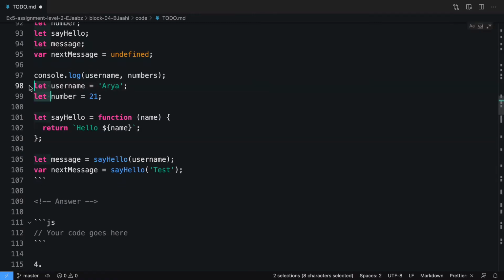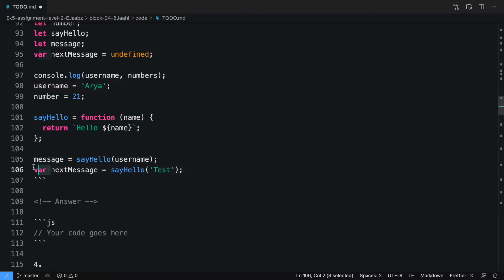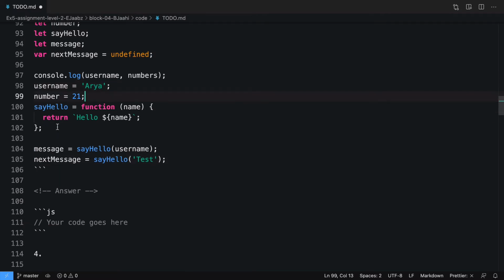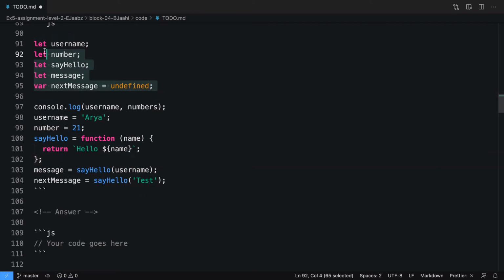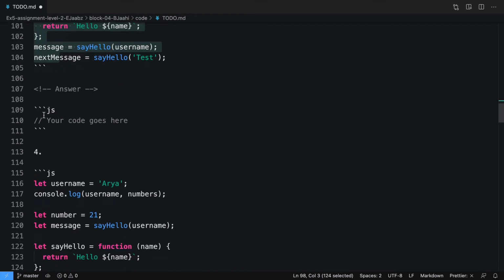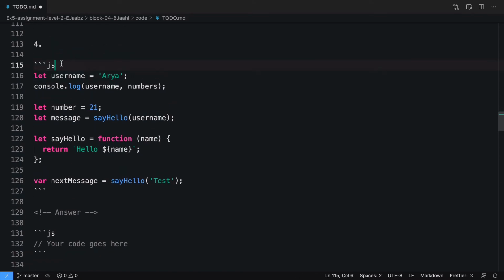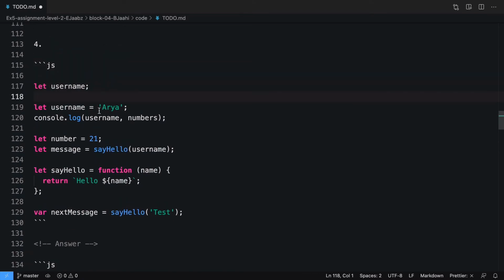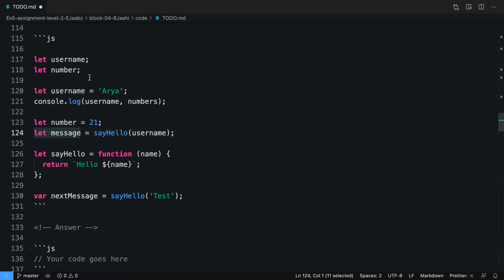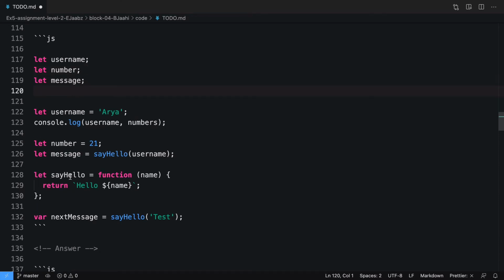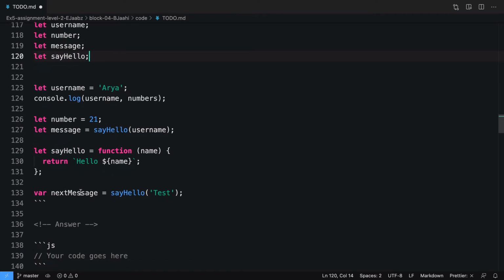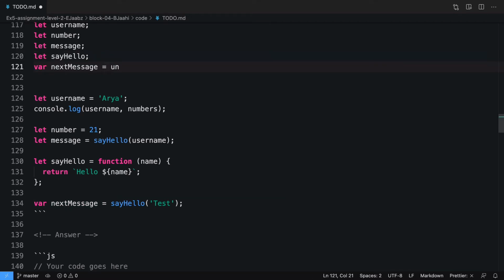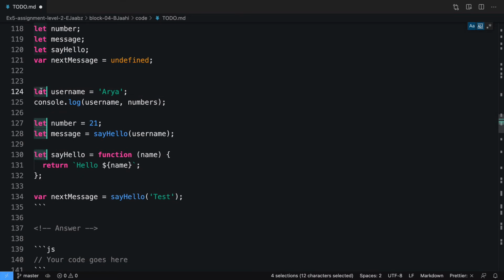Now all this declaration will go away and here var will also go away. So this is what it will look like. The top one is declaration and this one is execution phase. Here in declaration phase, first thing that will happen is it will not be initialized. This is again, it will not be initialized. Message defined using let, so it will not be initialized. Say hello defined using let, so it will also not get initialized. Variable, it will get initialized to undefined because it is defined using var. We'll remove this declaration from here